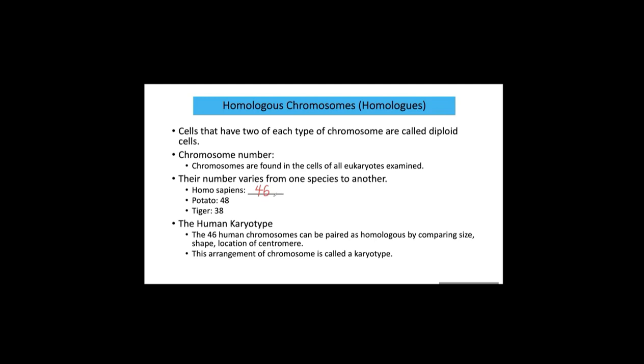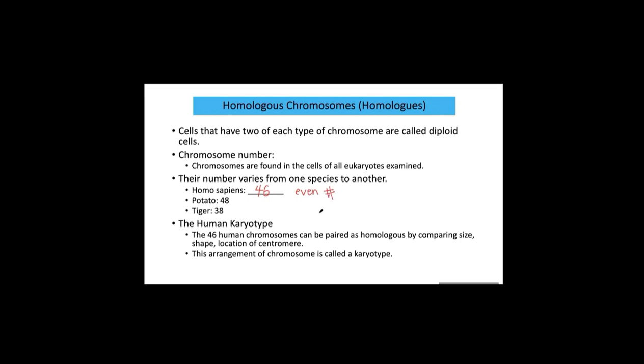What do you mean by 46 chromosomes of human? That means a human has many cells, and inside the nucleus of each cell, there are 46 chromosomes. In the case of a potato, they have 48 chromosomes in each cell. Also, a tiger has 38 chromosomes in each cell. So each species has its own unique chromosome number. But when you look at the chromosome numbers, they all show even numbers.